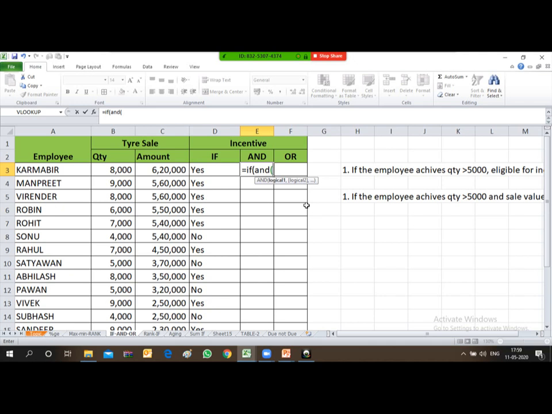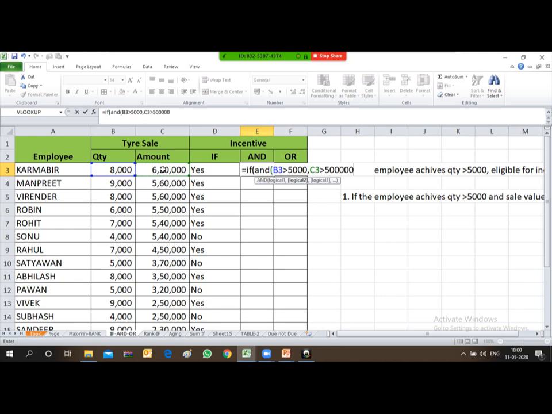So I have to provide two logical tests over here. The first logic is the quantity has to be greater than 5,000 and the sale value has to be greater than 5 lakhs. Quantity is in column B, so I'll place it in the first cell, that is B3. The first condition is B3 is greater than 5,000, comma. The second condition is sale has to be greater than 5 lakhs. Sale is in column C, so C3 has to be greater than 5 lakhs.